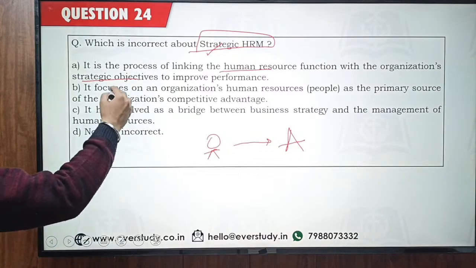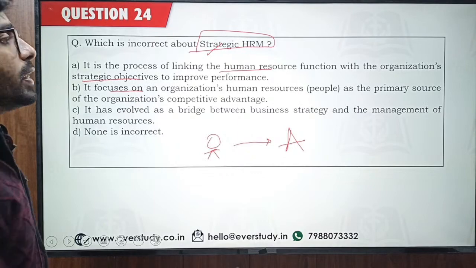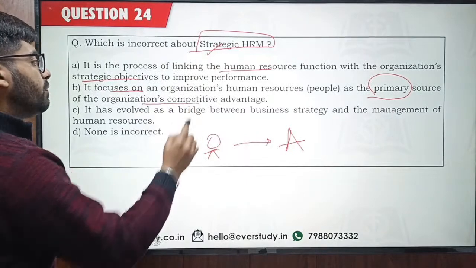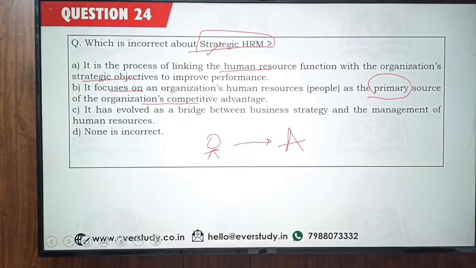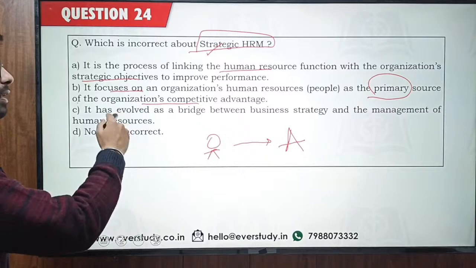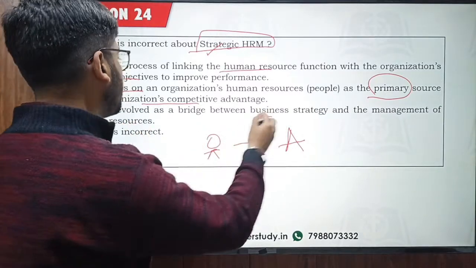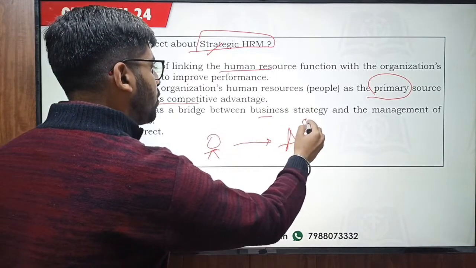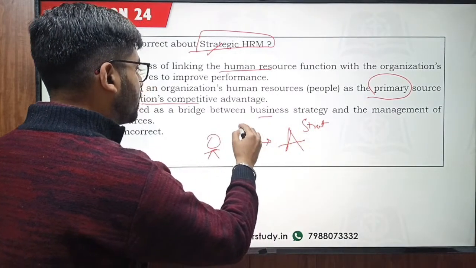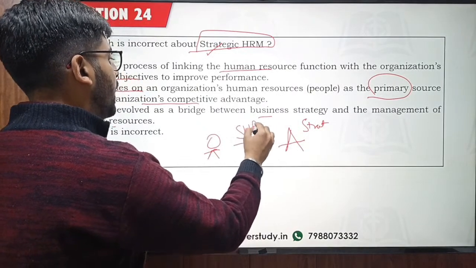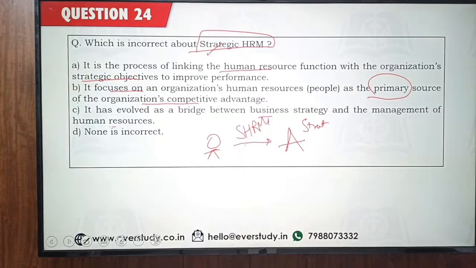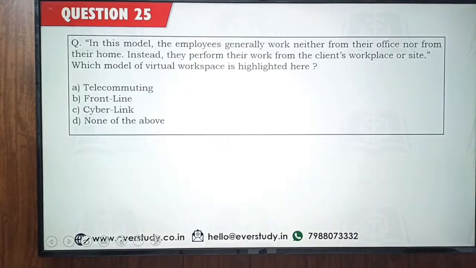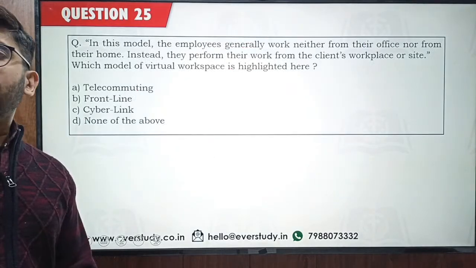It focuses on an organization's human resource, that is people, as the primary source of the organization's competitive advantage. So it is people in the organization that bring the advantage to it. It has evolved as a bridge between business strategy and management of the human resources. So people and the strategy of the organization are bridged by this strategic HRM. All these things are right. So that's why the answer is option number D, none is incorrect. Yes, each option is right.